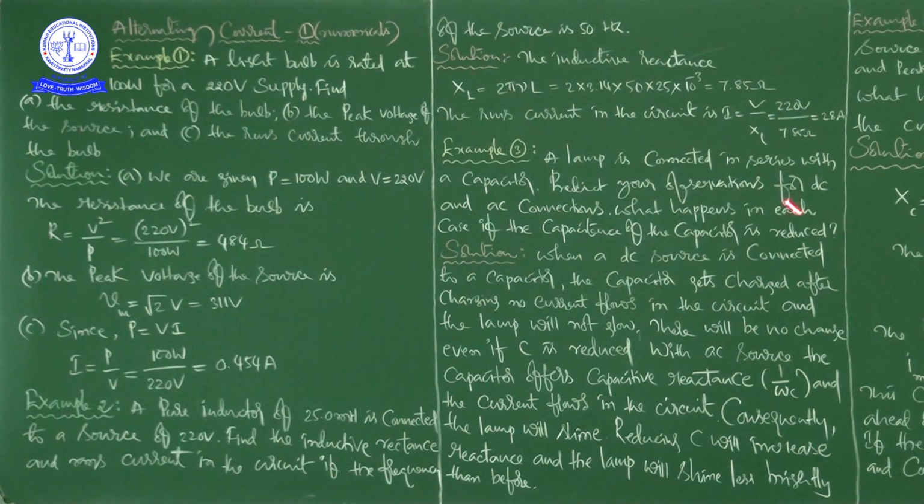Now see the solution. First you try to understand the question, which is a pure inductor of 25 millihenry. You know, milli value is 10 to the power of minus 3.